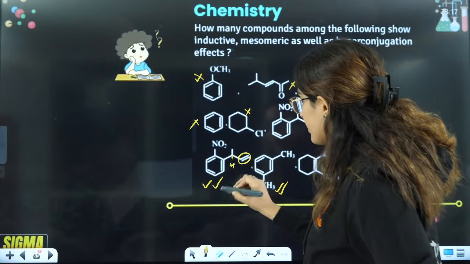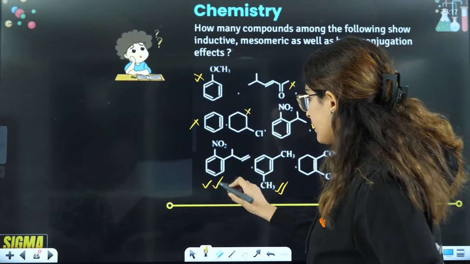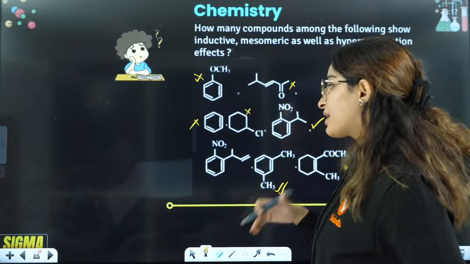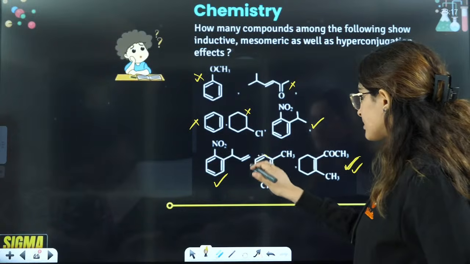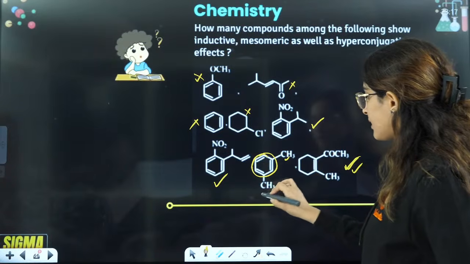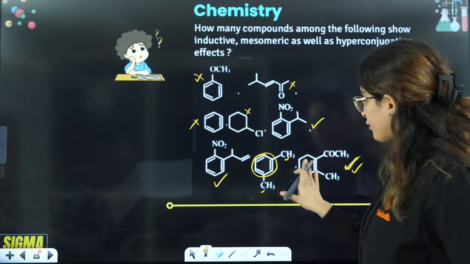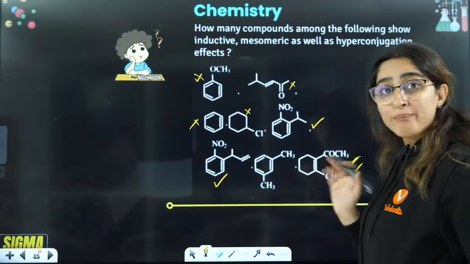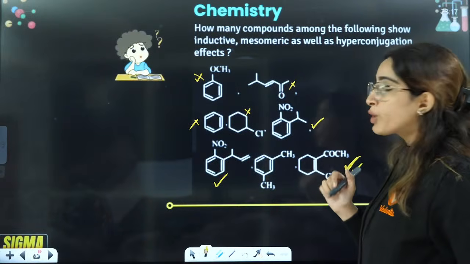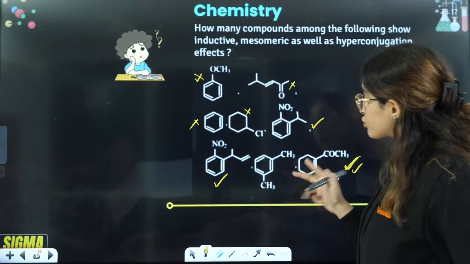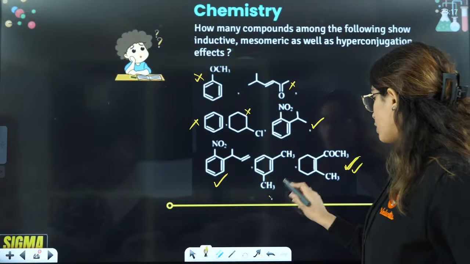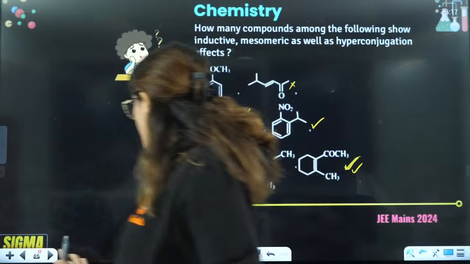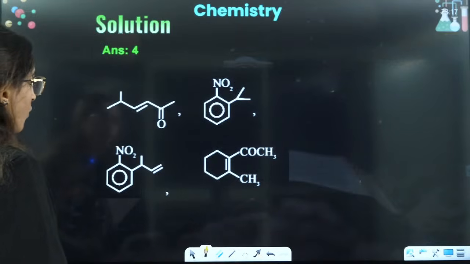This is giving one hydrogen, sorry, hyperconjugating. This is also showing you mesomeric. This is also showing you inductive. So this is also there. This, if I consider this as double bond, it has 3 plus 3, 9, 6 alpha hydrogens. So this is also showing you hyperconjugating. It is also showing you inductive because of alkyl. It is also showing you mesomeric effect here, right? So we can see all of them, है ना?